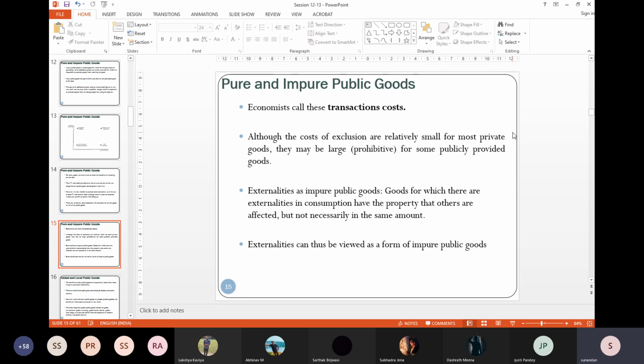And we have already talked about this part. I'm not going to repeat much, that externalities are impure public goods. Because if there exist externalities, look, I'm talking about the rivalry in consumption. If there are externalities, my consumption might have an impact on your consumption, but not exactly the same, less. Okay. So we can treat externalities as impure public goods.